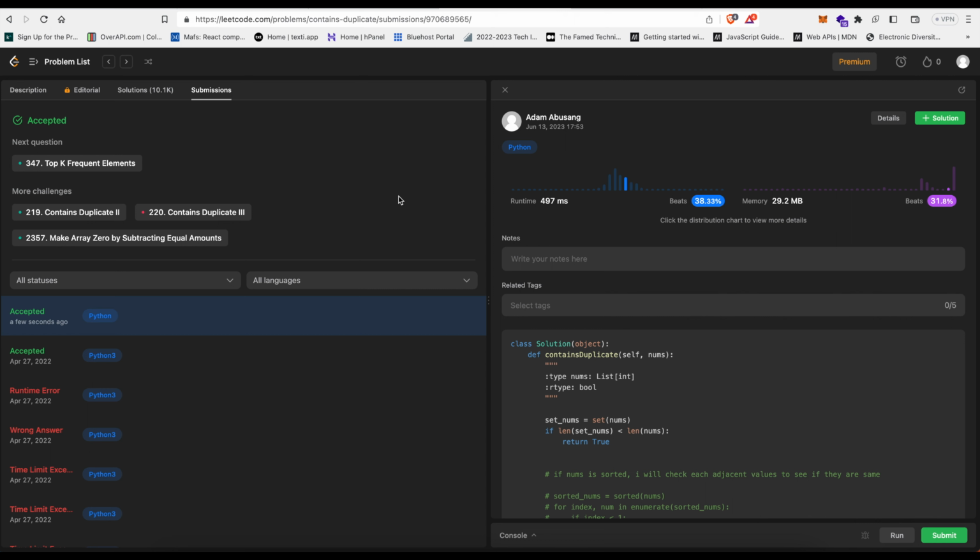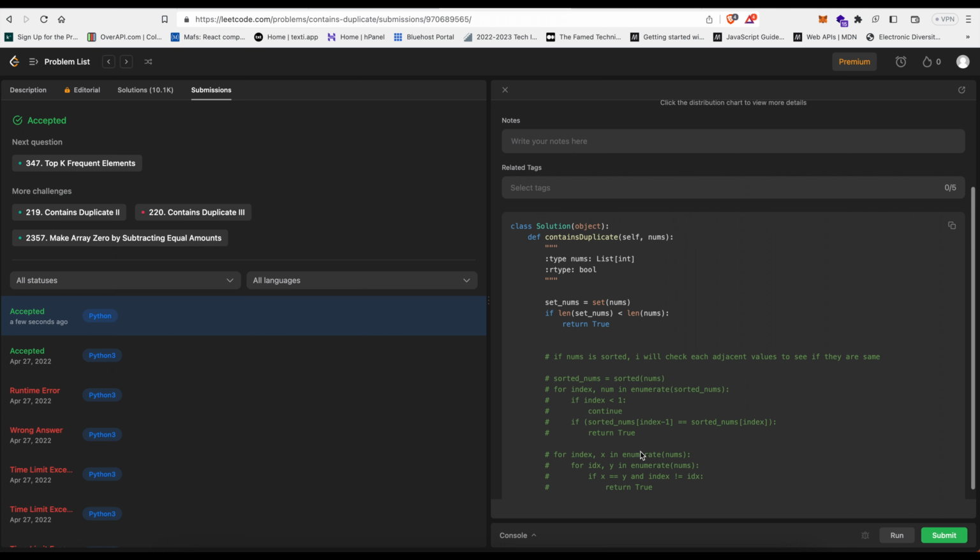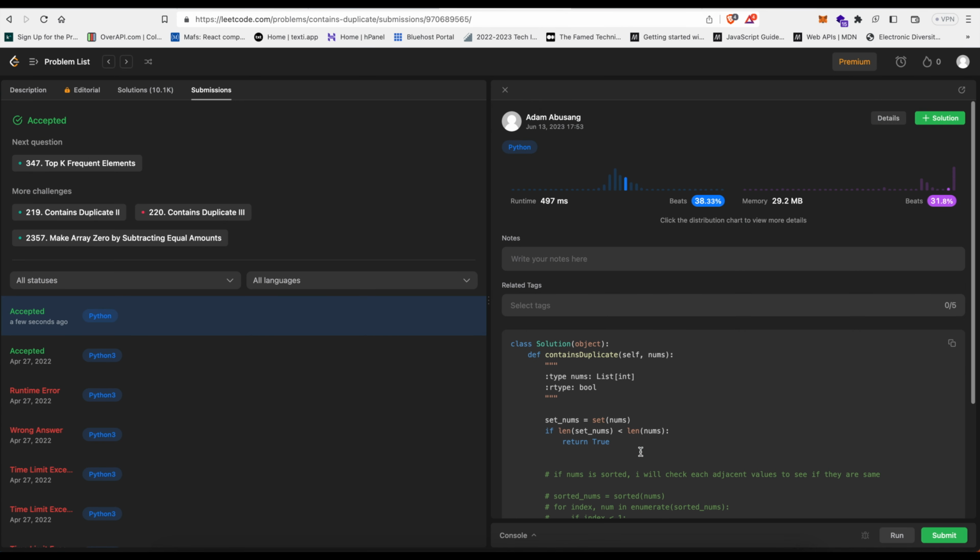What is the run time though? It beats 38% of people. It's not bad, but I'm curious what is the fastest method? Because if this only beats 38% of people and you're putting it in a set, what's the fastest method you can get? I'm going to go look at others.